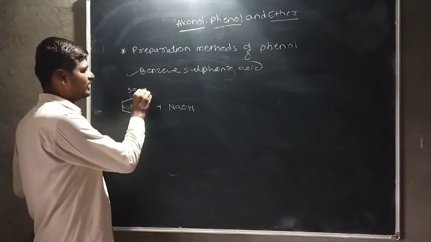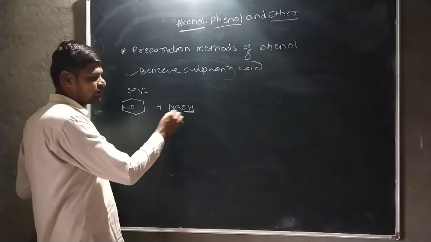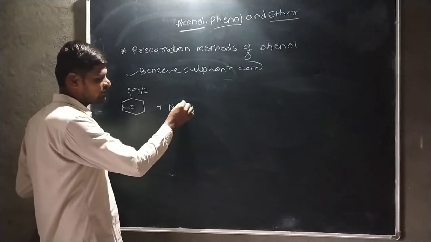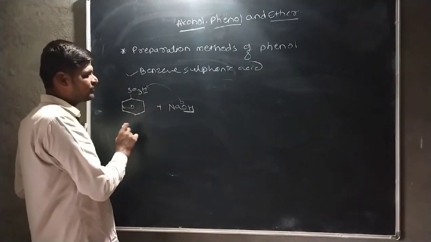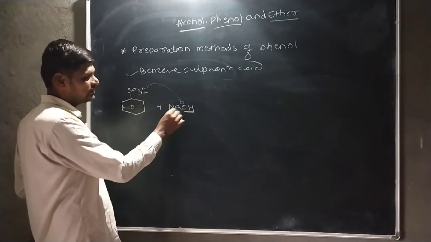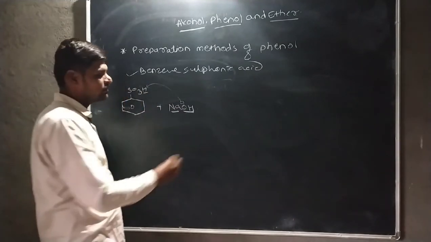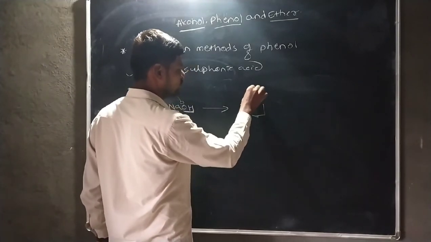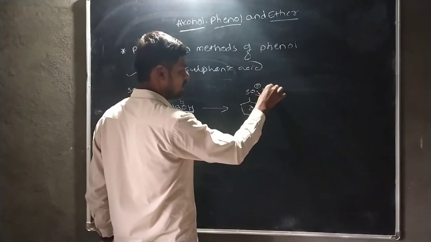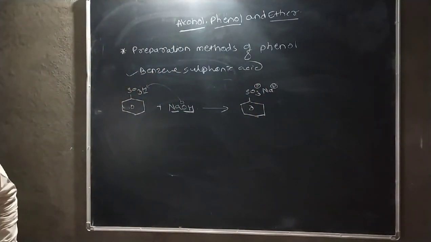Then this H plus and this OH minus. This OH minus acts as the strongest base. Our NaOH acts as the strongest base. Therefore, this OH minus attacks the H plus ion. There is a formation of a water molecule. Okay, and after elimination of the H plus ion, this Na plus ion is attached to the sulfonate group. There is a formation of a sodium salt of benzene sulfonic acid.